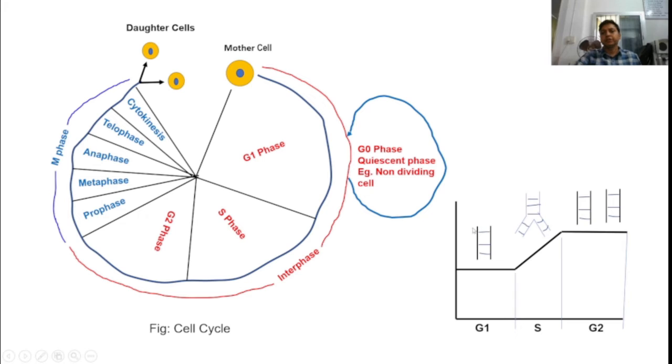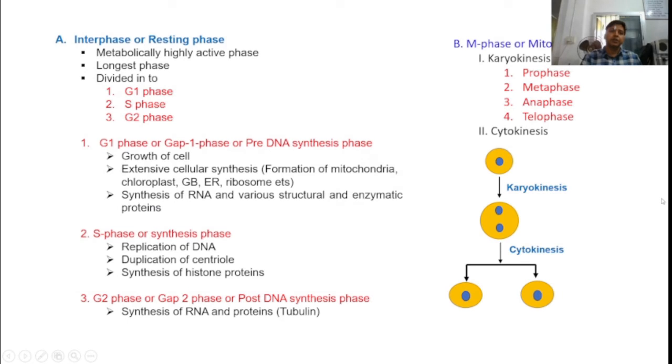So suppose this is the diagrammatic representation. In G1, single DNA molecule is there, and in S phase, DNA replication takes place, and ultimately in G2 phase, two DNA molecules are produced from the single DNA molecule. So again, the interphase is a metabolically highly active phase, and it is the longest phase, and it is divided into G1, S, and G2 phase.